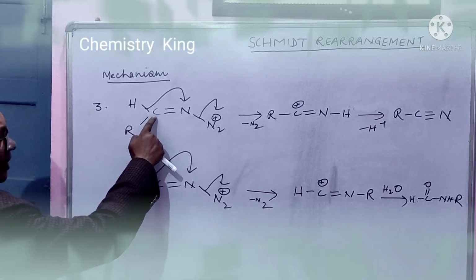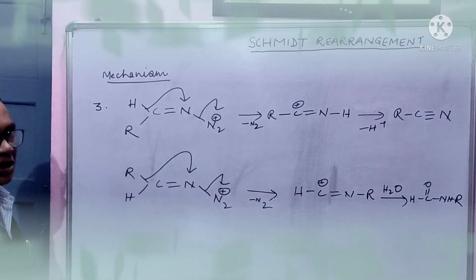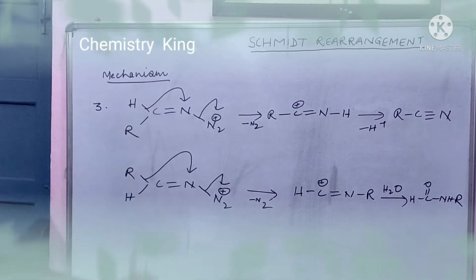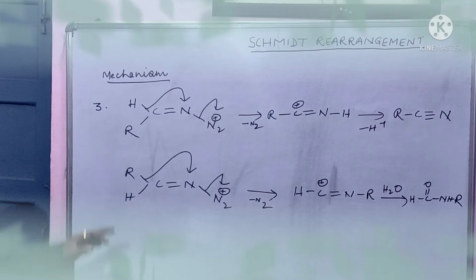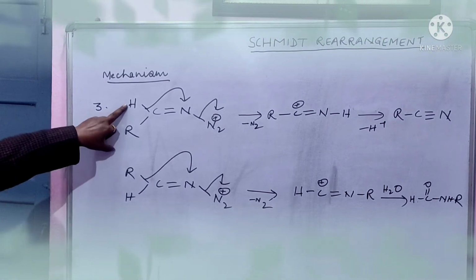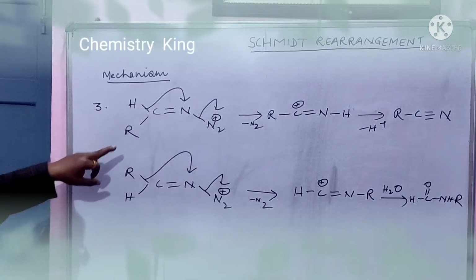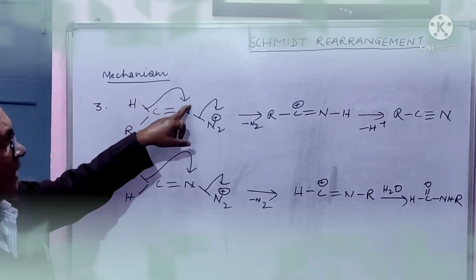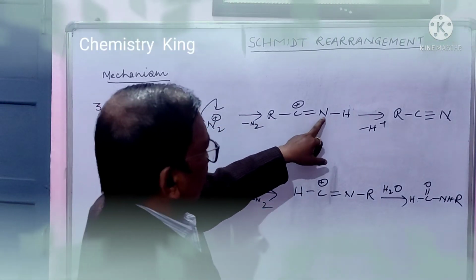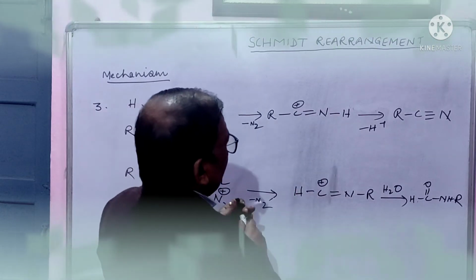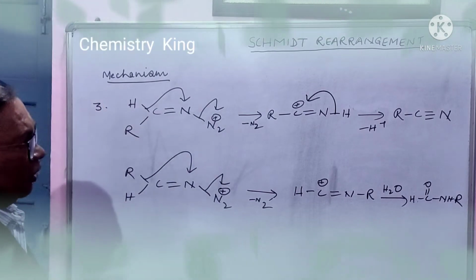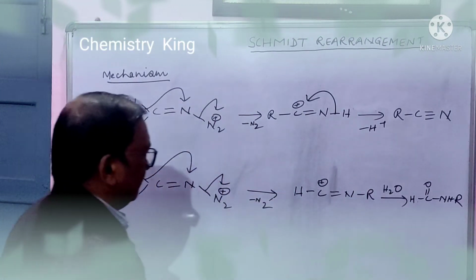Again, let us see, this is a carbon nitrogen double bond, and due to this double bond, two geometrical isomers are possible. In one, hydrogen is trans to this, and here alkyl is trans to this. Here hydrogen will migrate leading to this, and again this hydrogen will be liberated as proton leading to this nitrile.